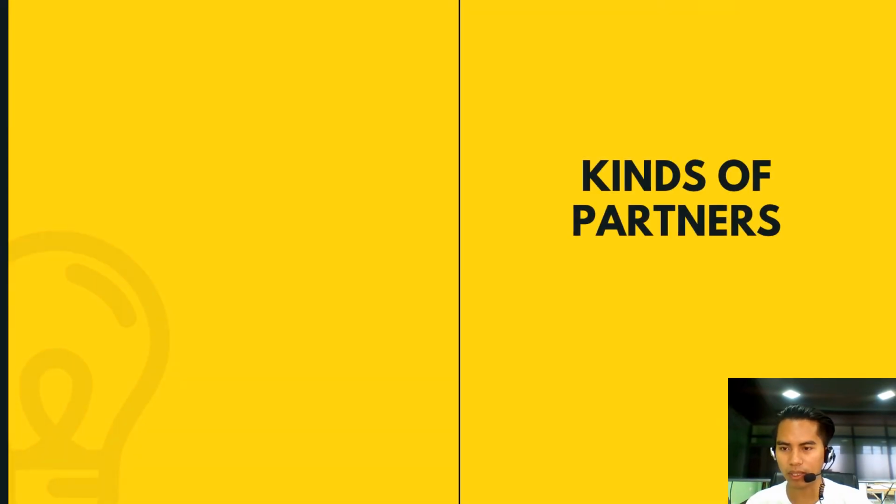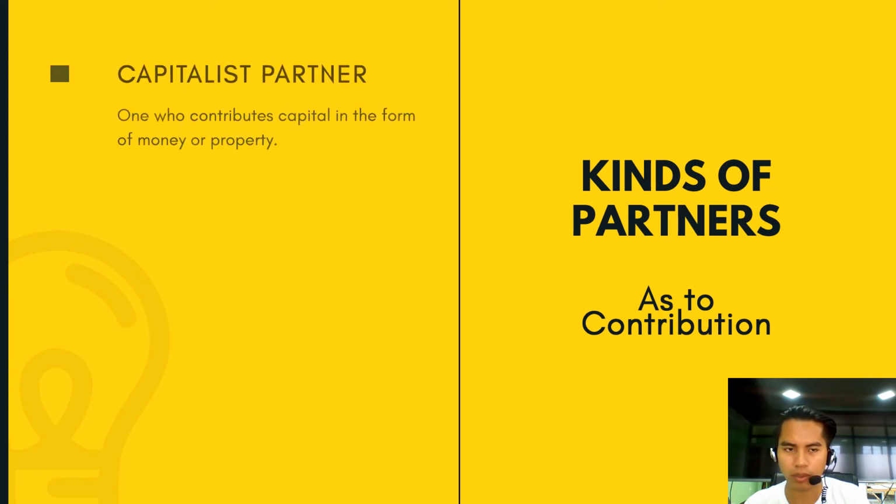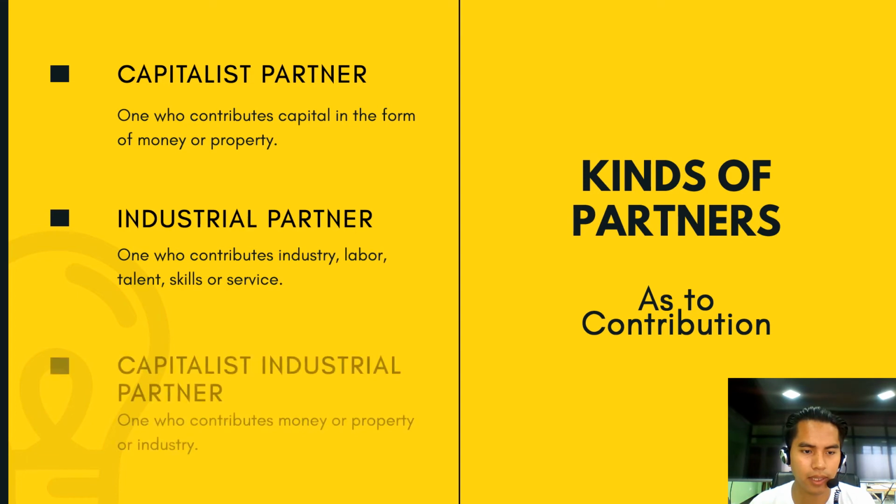Now we proceed to the kinds of partners. So first kind is as to contribution. So we have the capitalist partner, the industrial partner, and the mixture of capitalist and industrial partner. So for the capitalist partner, these are the partners who contribute capital in the form of money or property.